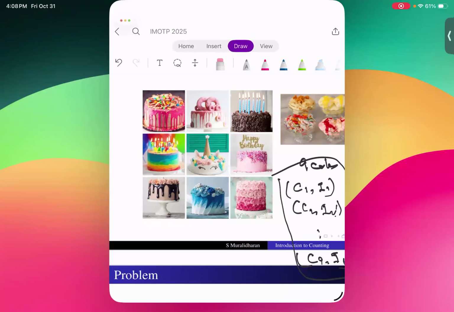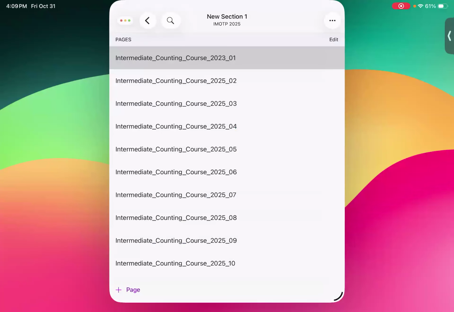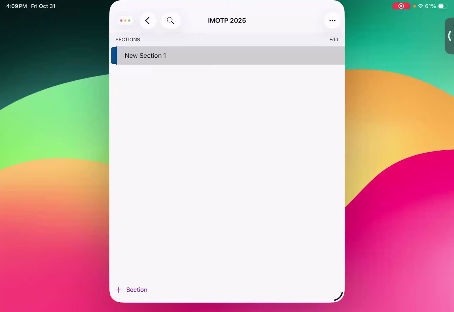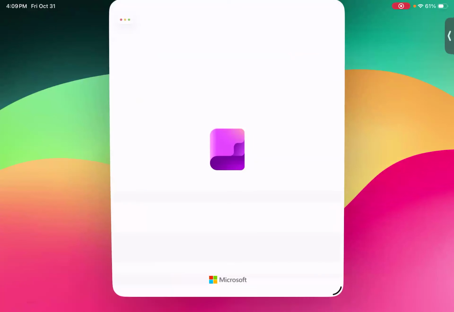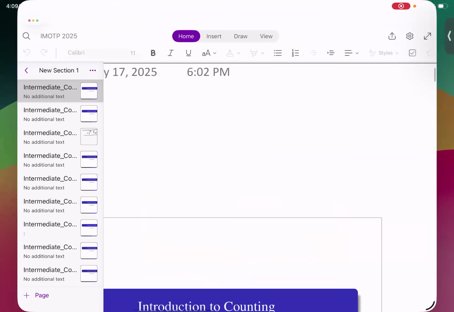This is the basic multiplication principle. Oops, what I'm saying. Oh no. Let me. Oops. Yeah, sorry.